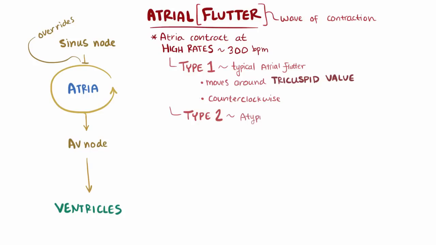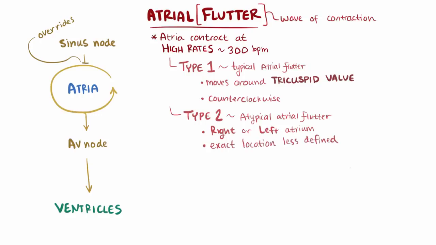Type 2, or atypical atrial flutter, is where a re-entrant circuit develops in either the right or the left atrium, but the exact location is less clearly defined. Again, though, we've got a similar setup, where a wave of activated tissue, or depolarization, hits a bit of tissue in such a way that it creates a loop of depolarization that keeps going around and around.